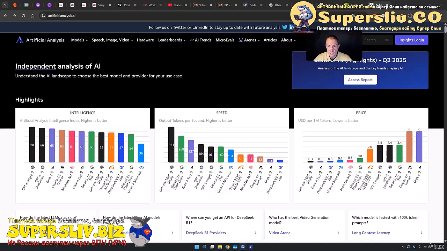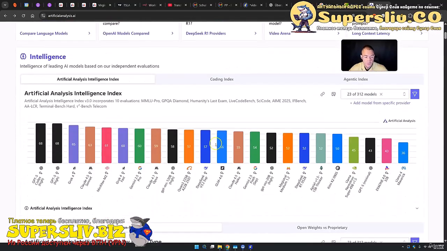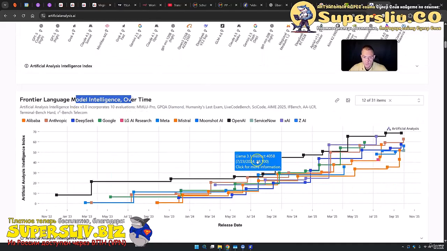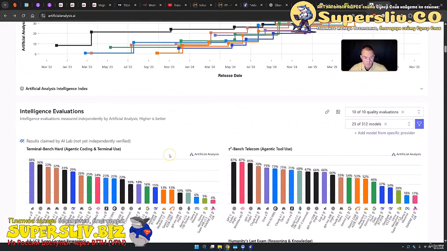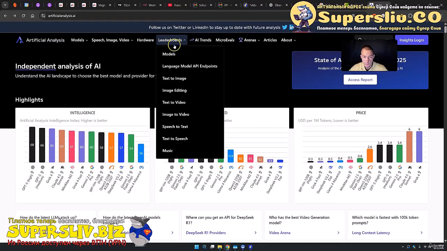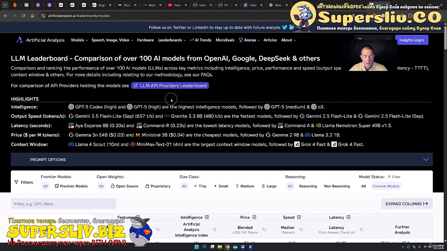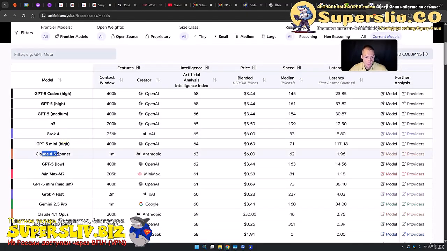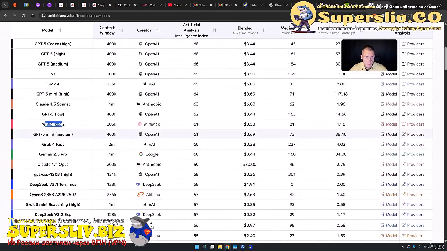It's called Artificial Analysis, and they make tests that are unbiased all the time. They test for intelligence, for speed, for price, and so on. And the coolest thing here is that you have nice graphs, also the intelligence over time, and basically a lot more. What's the most important thing for us is the following. If we come on these leaderboards, we can simply press on models. Right now at this minute, on top of these leaderboards are the GPT-5 models, followed by Grok 4, Claude 4.5 Sonnet, Minimax, and so on.